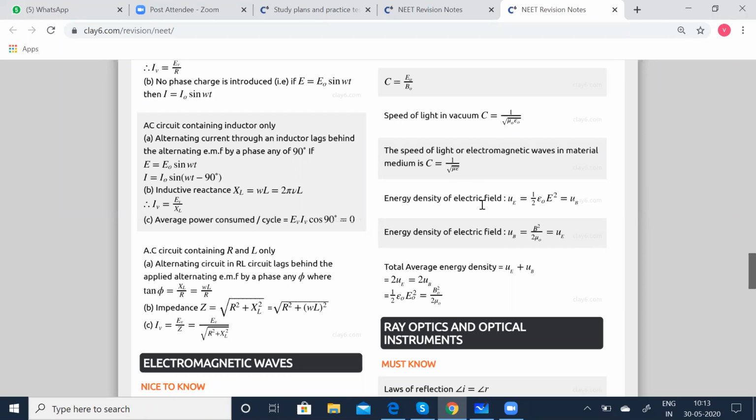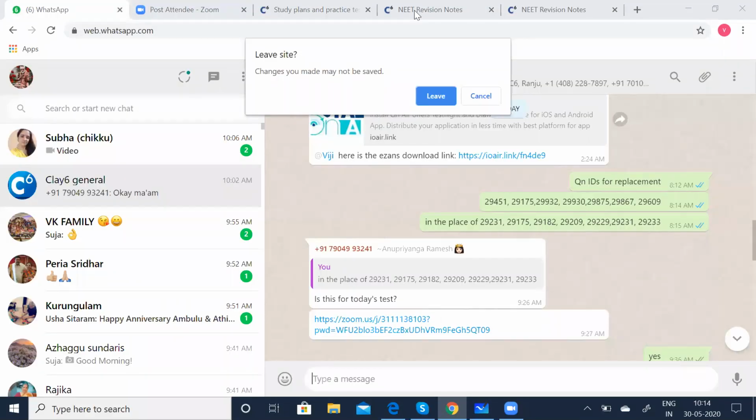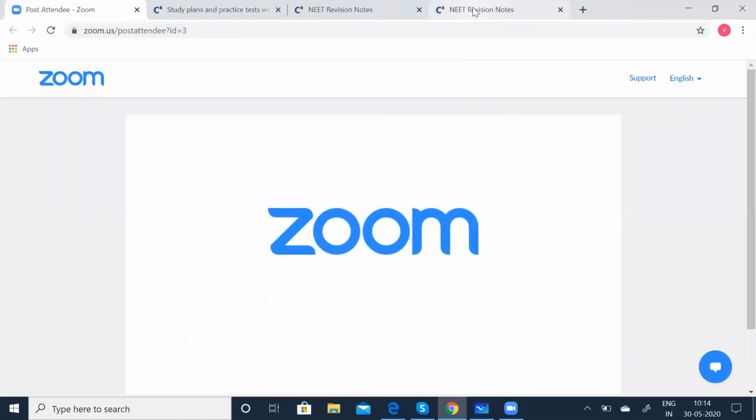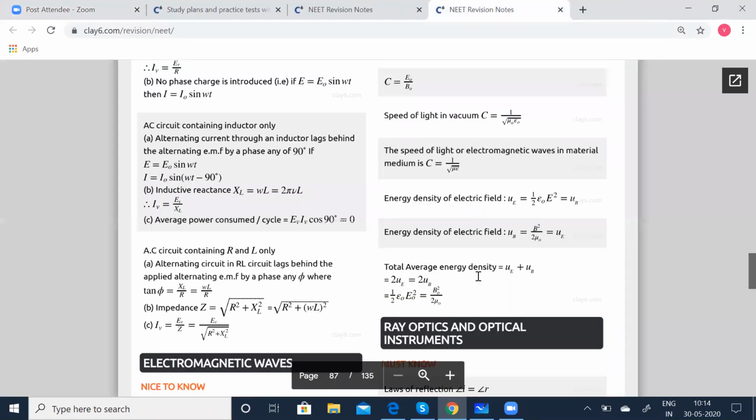The energy density of the electric field, UE, is given by half epsilon 0 E squared, which is equal to UB. Here, the energy density of the electric field and the magnetic field are the same. So UE is equal to 1 by 2 epsilon 0 E squared, which is equal to UB. So the total average energy density is equal to UE plus UB. So 2UE is equal to 2UB, which is equal to half epsilon 0 E0 squared, which is equal to B0 squared by 2 mu 0.